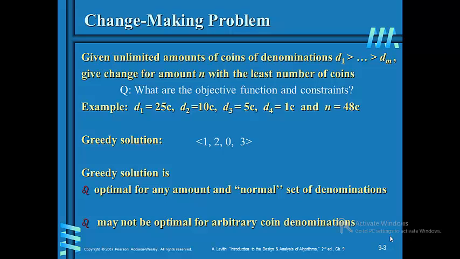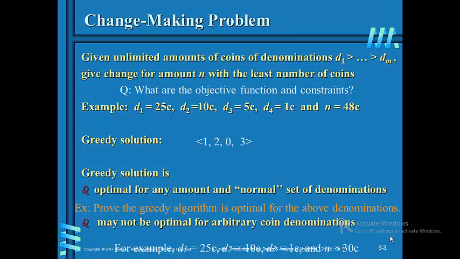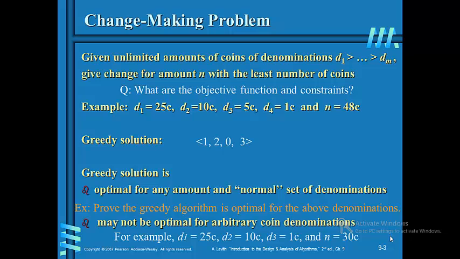The greedy solution involves the values 1, 2, 0 and 3. The greedy solution is optimal for any amount and a normal set of denominations. Here we have to prove the greedy algorithm is optimal for the above denominations. It may not be optimal for arbitrary coin denominations. So we take another example which includes d1 equals 25 coin, d2 equals 10 coin, d3 equals 1 coin, and n which is 30.